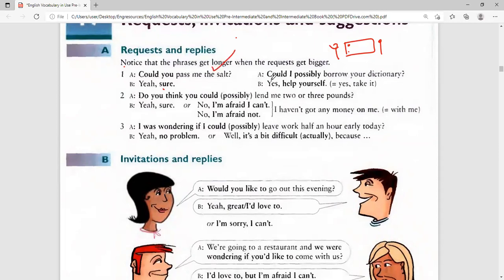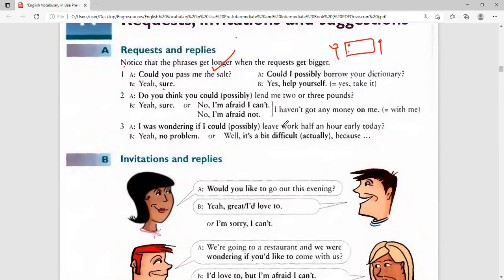But when you borrow a dictionary now, a dictionary is something different, it belongs to you. And so could I possibly borrow your dictionary? You see that? It's very polite. Could I possibly borrow your dictionary? Like there's a big manager somewhere and you want to go and see him in the morning